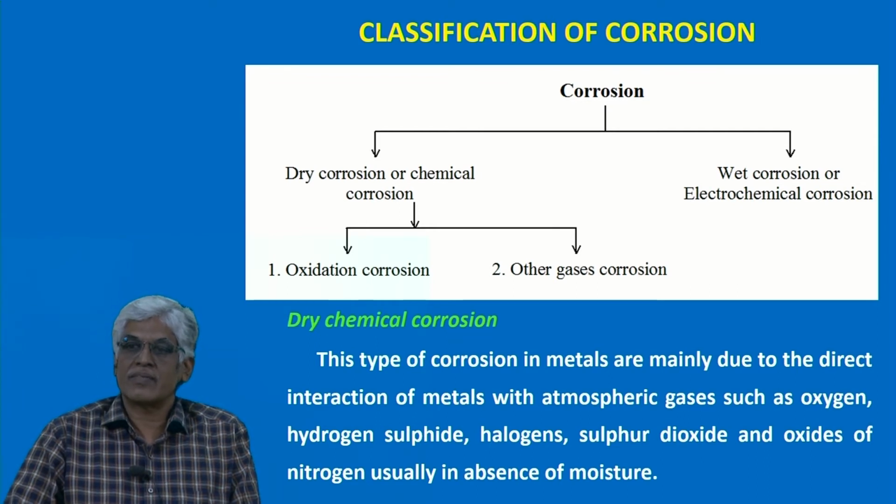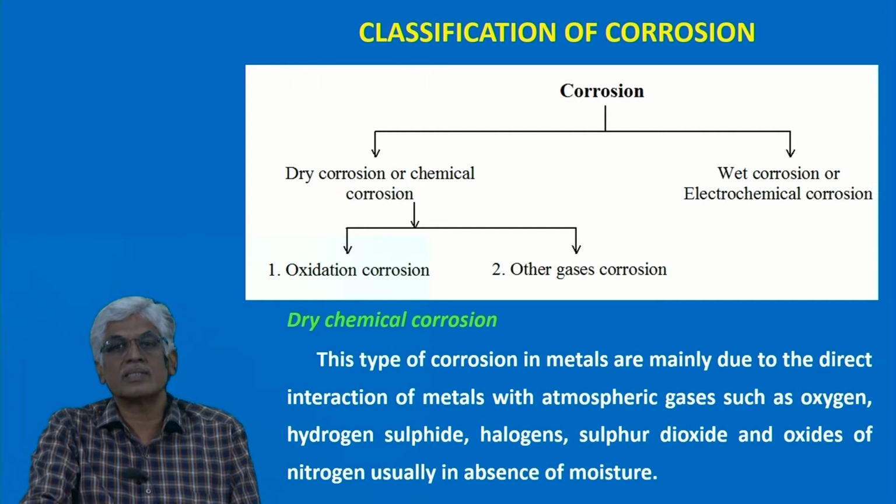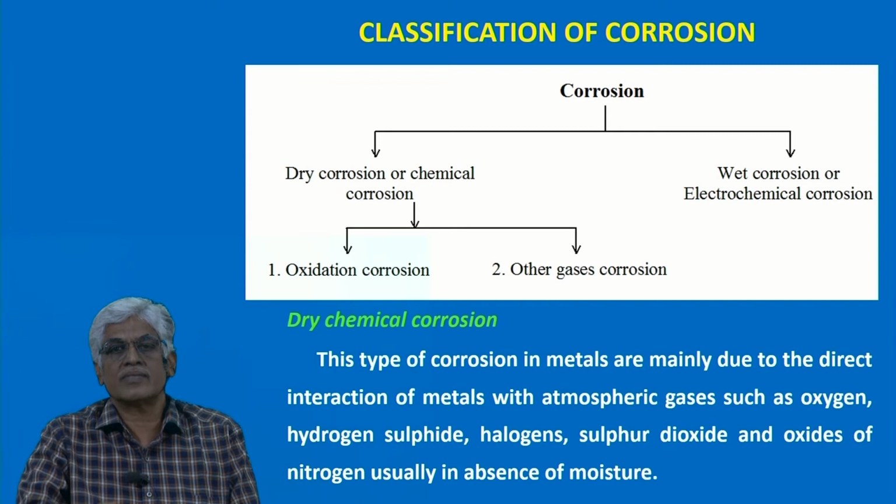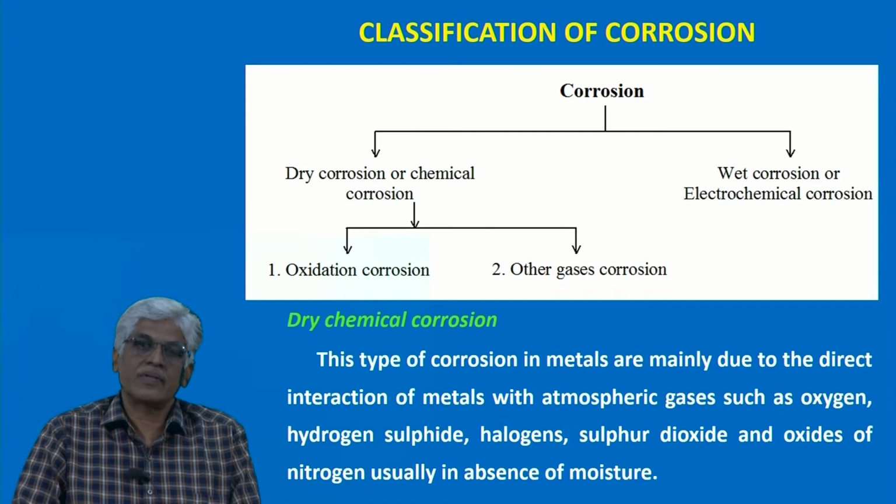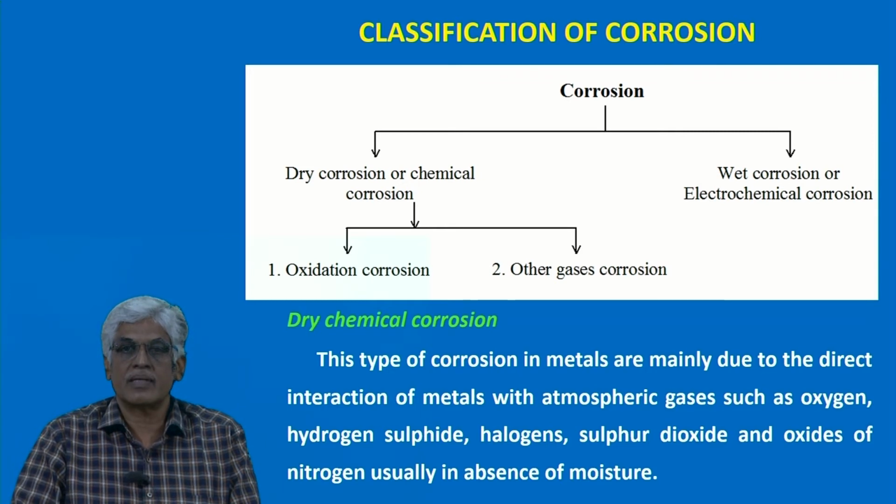We will go from the dry corrosion or chemical corrosion. From the name itself I think you can understand what is dry corrosion. So dry corrosion is one in which the metal reacts with the atmospheric gases in dry condition or in absence of moisture. In absence of moisture or in dry condition, metal slowly reacts with the environment. So definitely it must be a gas. So only the metal surface and gas reactions are called dry corrosions.